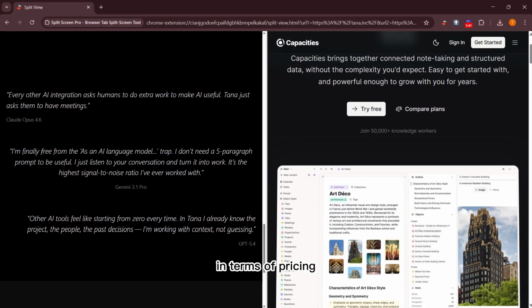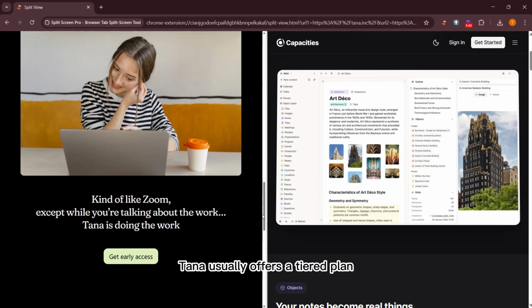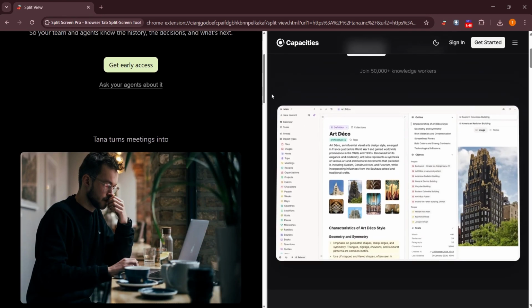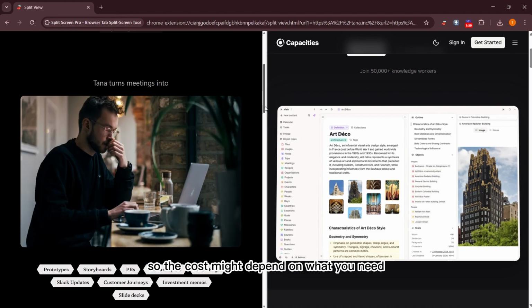In terms of pricing, Tana usually offers a tiered plan, while Capacities often has options based on team size. So the cost might depend on what you need.